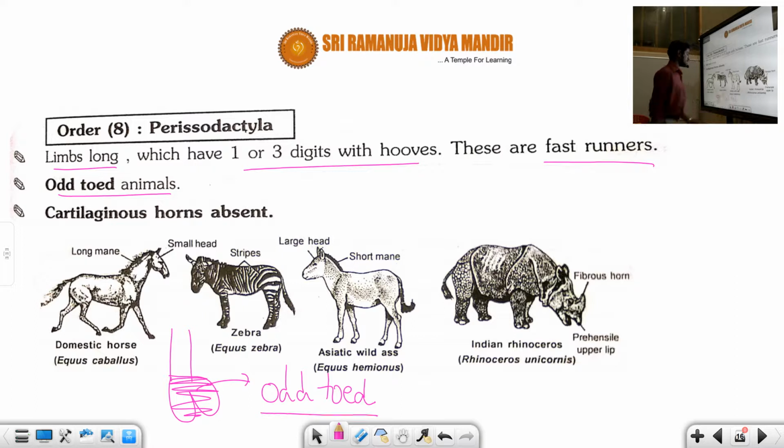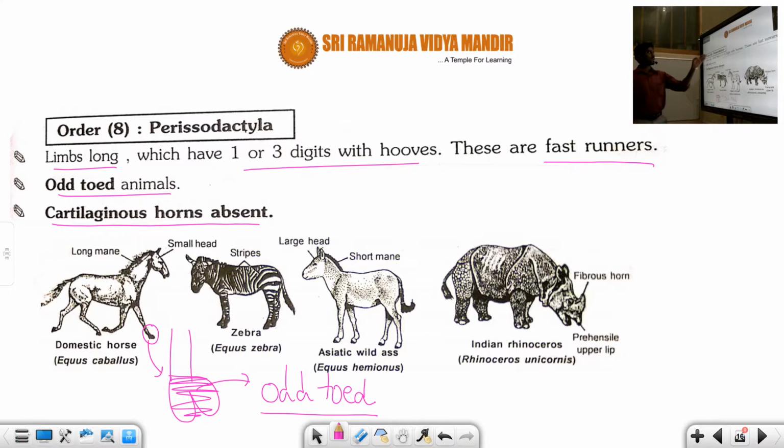Ungulate, okay. So now you can see this part, students. I'm talking about this part. It is the hoof, so these are hoofed animals. You can see all these animals have hooves. It is a very, very hard part. And here the cartilaginous horns are absent.